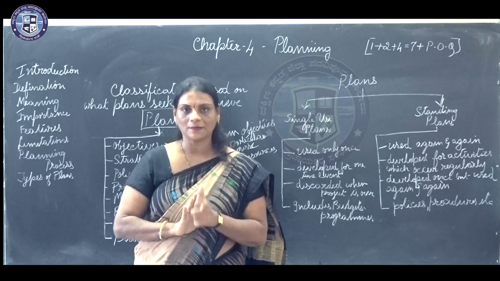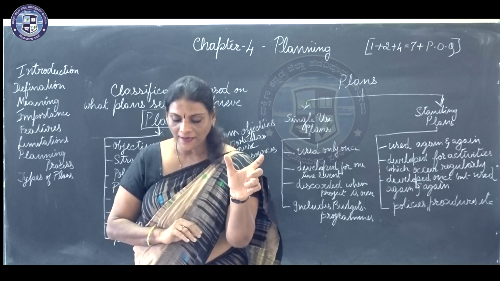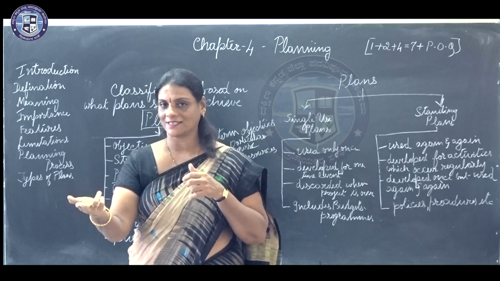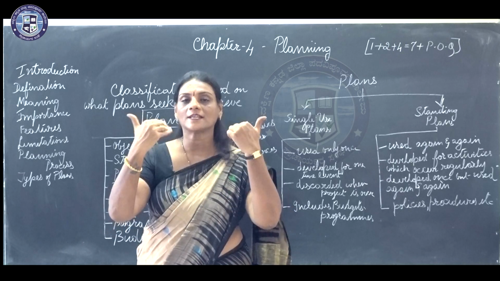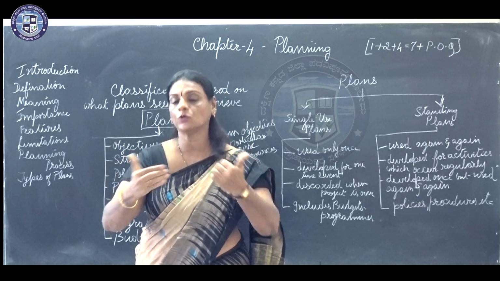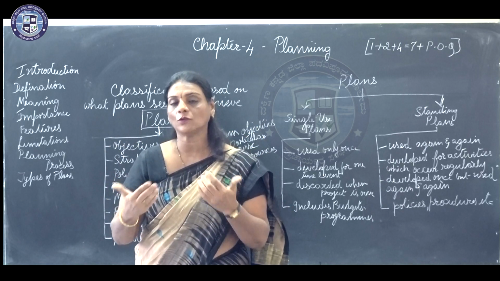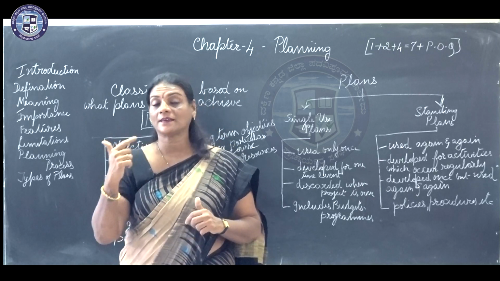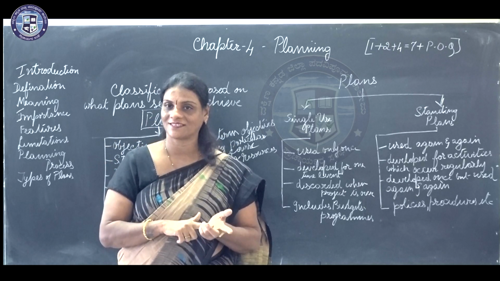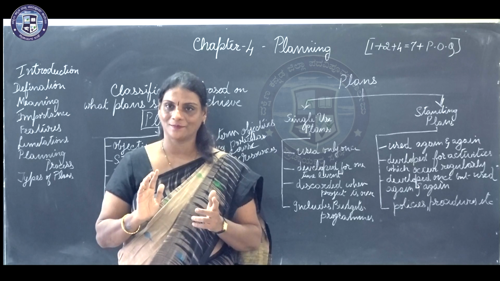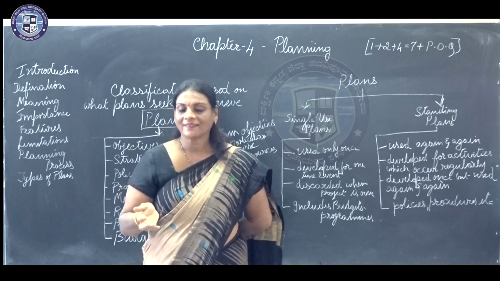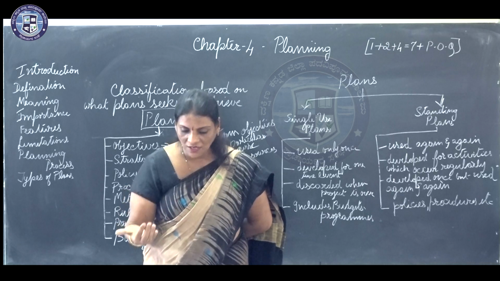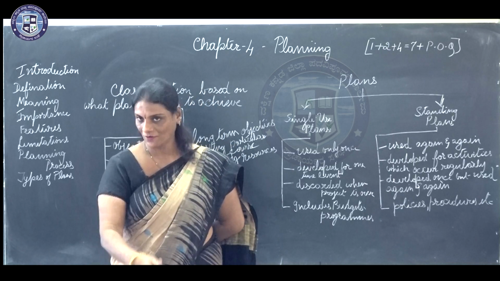So in simple terms, it is a statement of expected results. Based on what you are expecting, what results you are expecting, you frame budgets. Expected results based in numerical terms, facts and figures. It is a plan that quantifies future facts and figures, as I told just now.